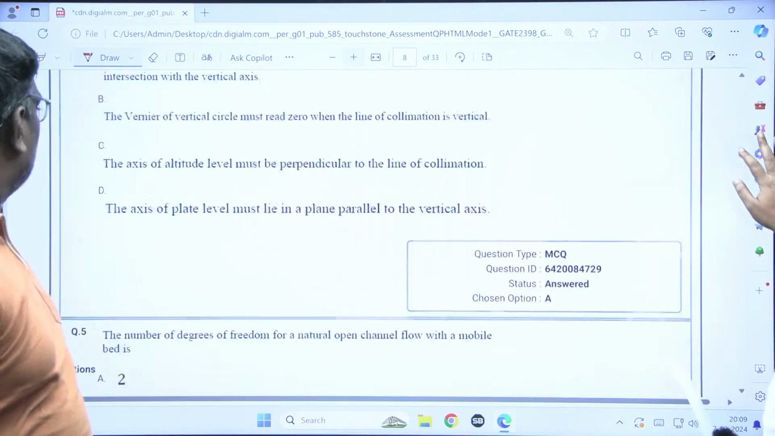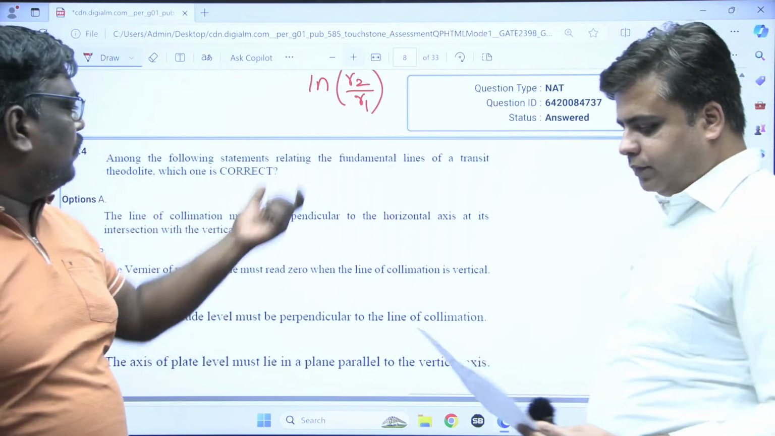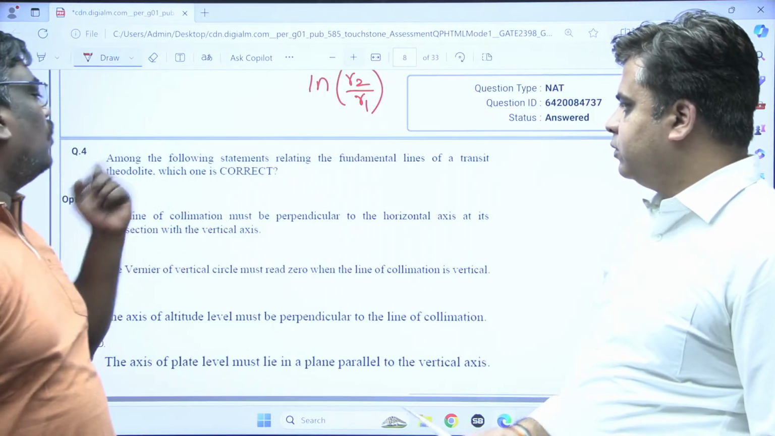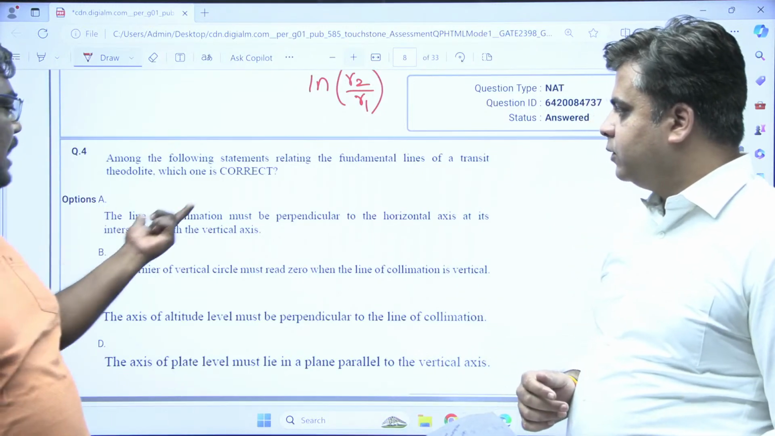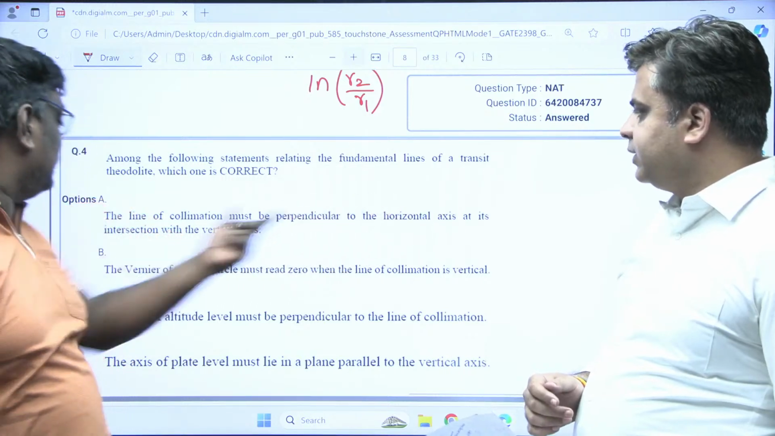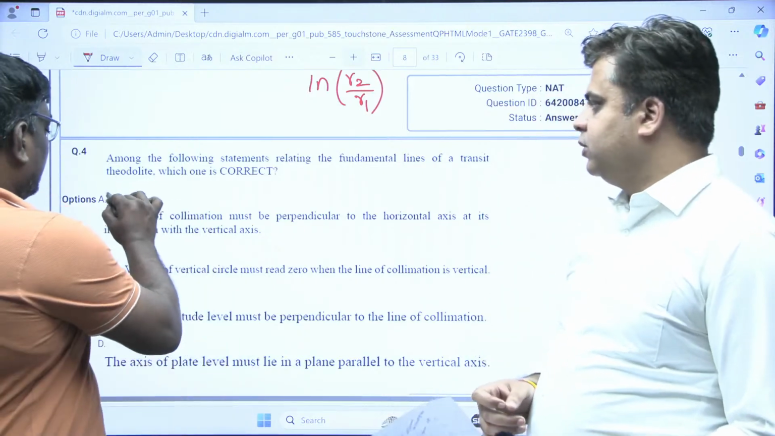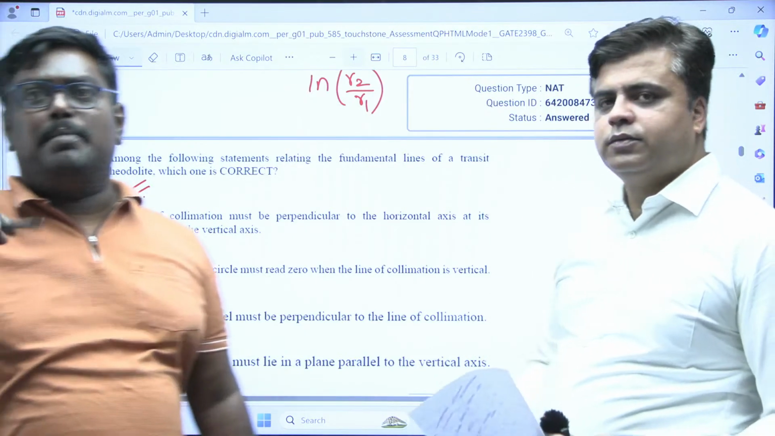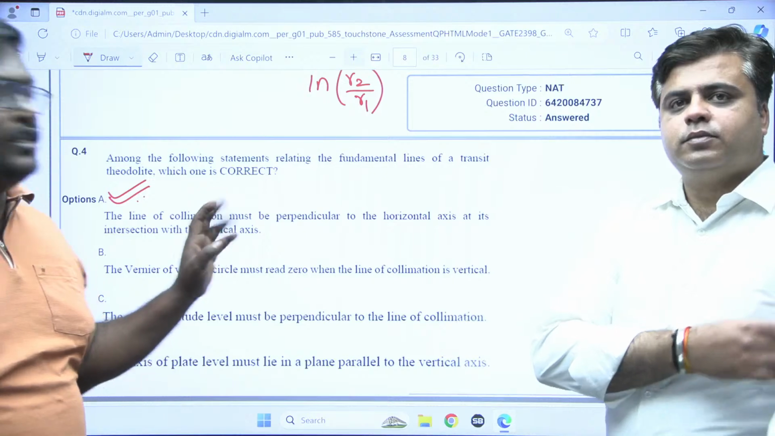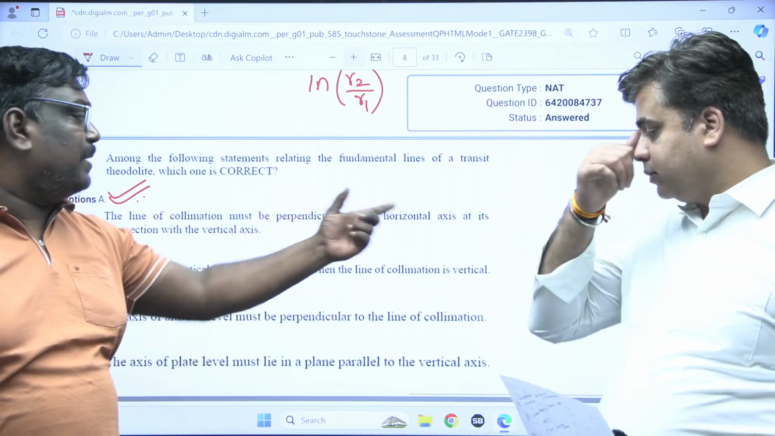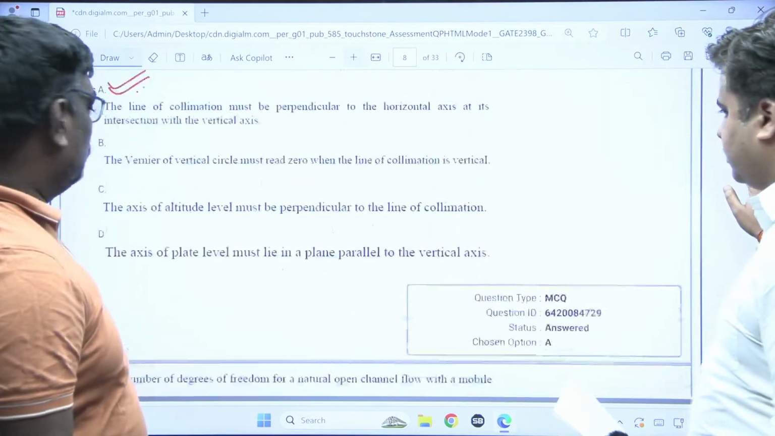Come down. Next. Now, among the following statements related to the fundamental lines of transit theodolite, which of the following options is correct? See, students, here we have the options like line of collimation must be perpendicular to the horizontal axis at its intersection with the vertical axis. This is absolutely correct. So option A is correct. So no need to remember the options, sir. See, students, just try to understand what the fundamental line of transit theodolite is. The line of collimation must be perpendicular to the horizontal axis at its intersection with the vertical axis.